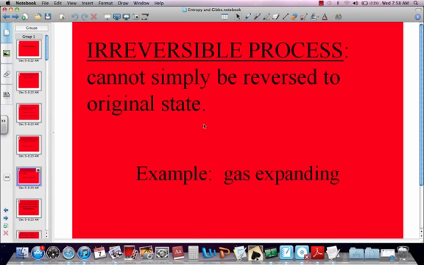An irreversible process cannot simply be reversed to its original state. A gas expanding, I cannot just put it all back together. For example, if I have ice cubes at 25 degrees Celsius, they will spontaneously do what? They will melt. It's irreversible. At that temperature, I cannot get it to go back to become an ice cube.